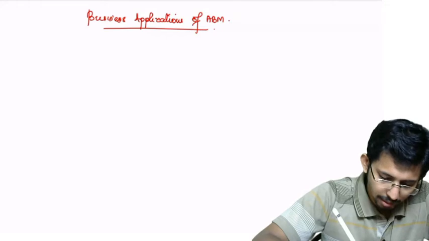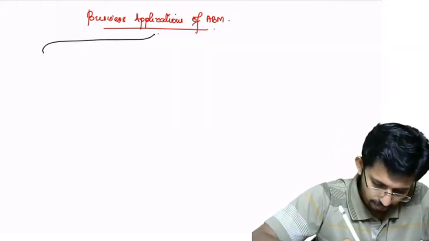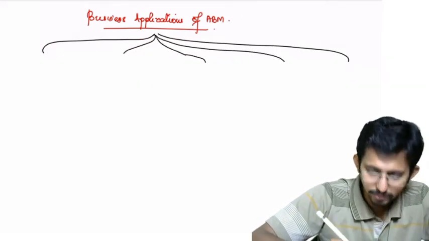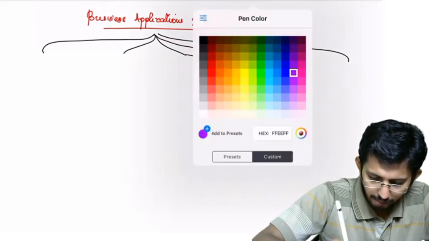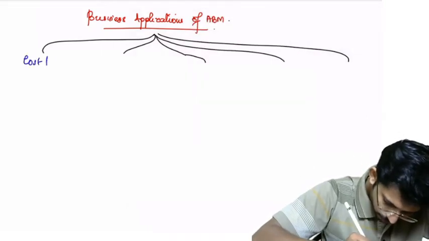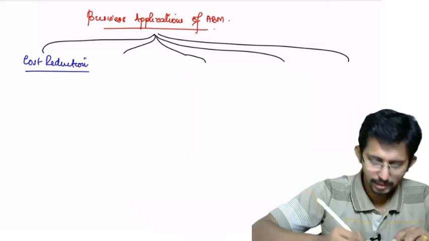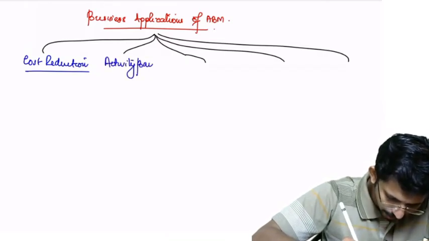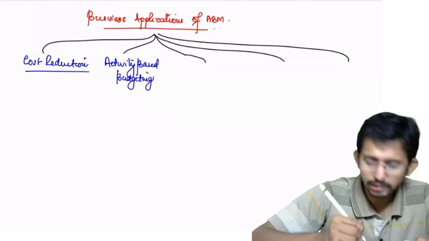Right. So we can divide it into five. The first one is cost reduction. Next is activity based budgeting.